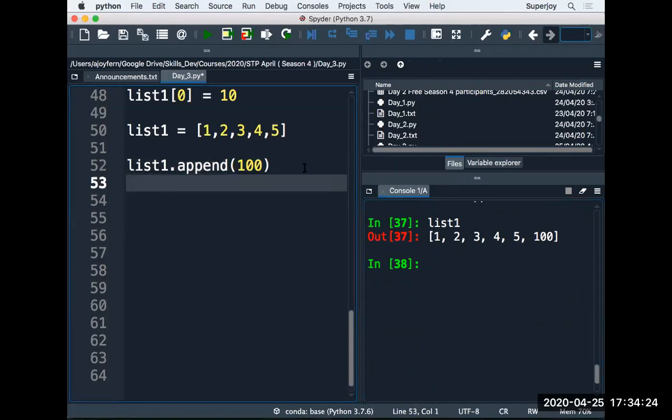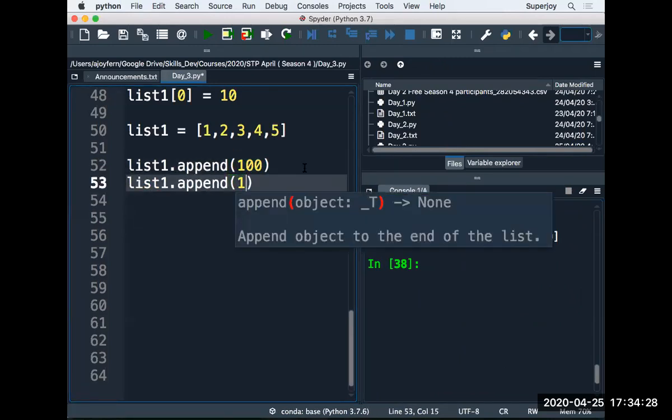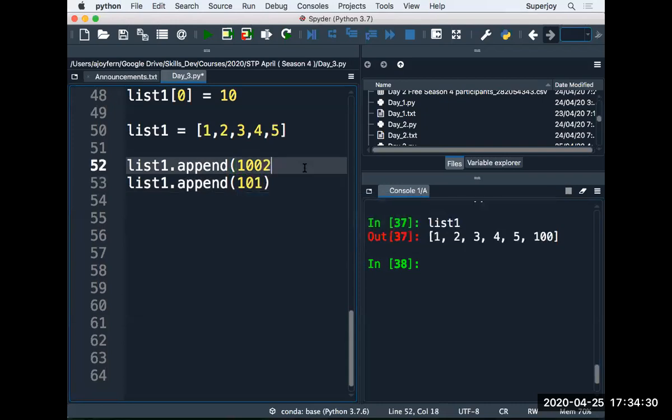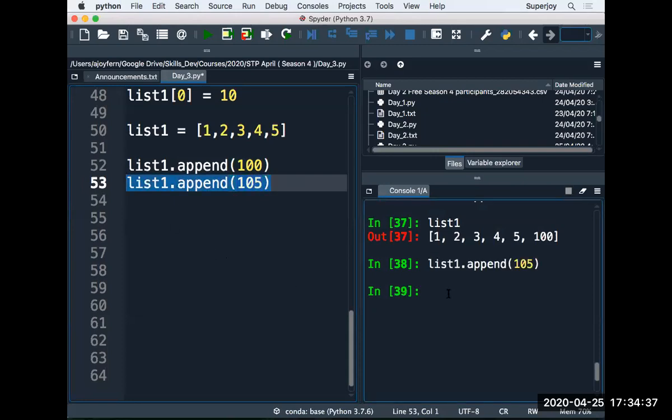If I do one more append, what will happen? Again, it will add the item. So this time, let's say I add 105. There you can see append, and now if I print it, you can see this is append. So guys, did you get the idea what append is doing?